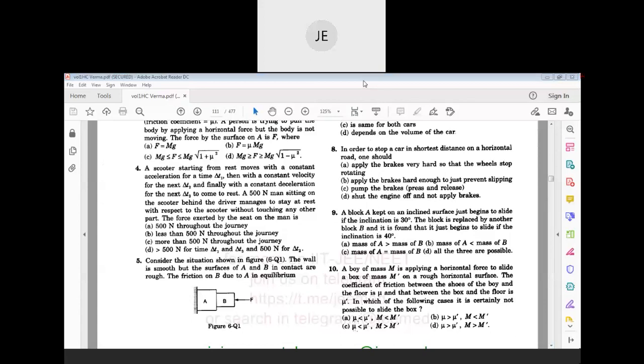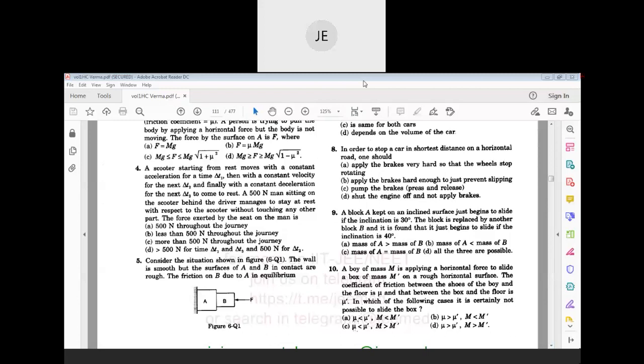Like in the previous question, if you pump the brake, press and release, the body slowly stops, but does not suddenly stop. So option C cannot be. Option A says very hard, but the reason is wrong. Wheels stopping rotating is not needed, just prevent slipping. A friction related answer should be there here. So option B is the answer here.